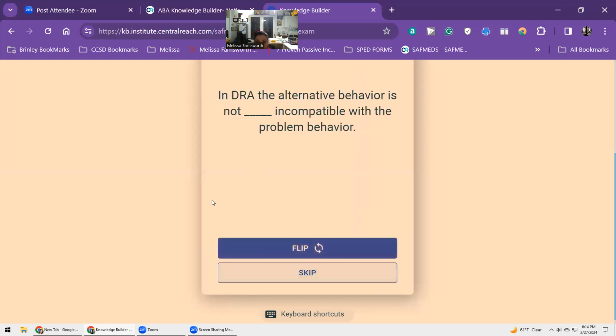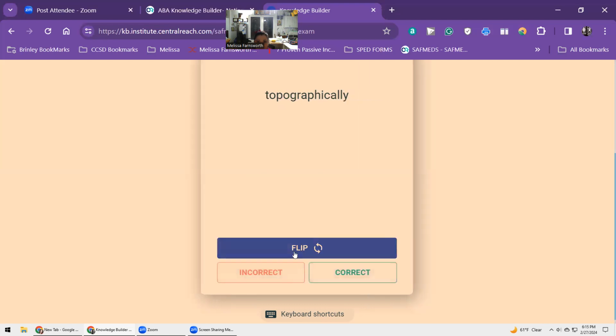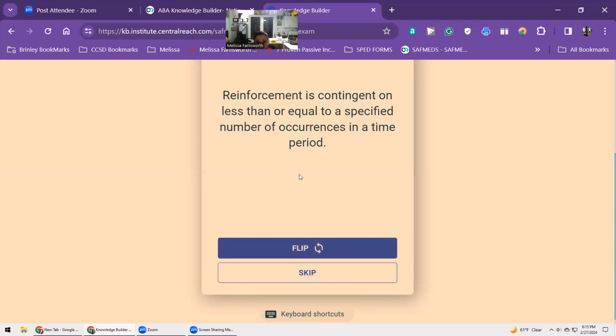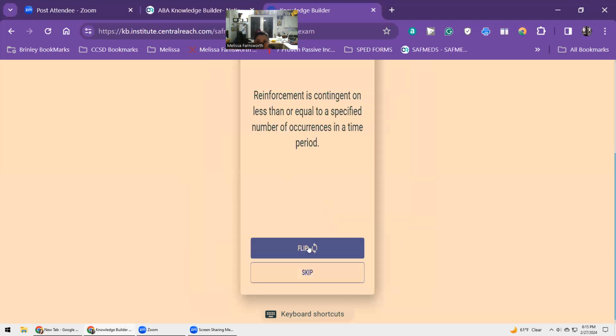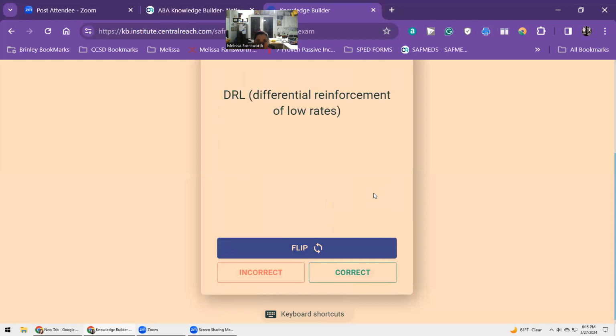In DRA, the alternative behavior is not topographically incompatible with the problem behavior. Reinforcement is contingent on less than or equal to a specified number of occurrences in a time period. DRL, differential reinforcement of low rates.